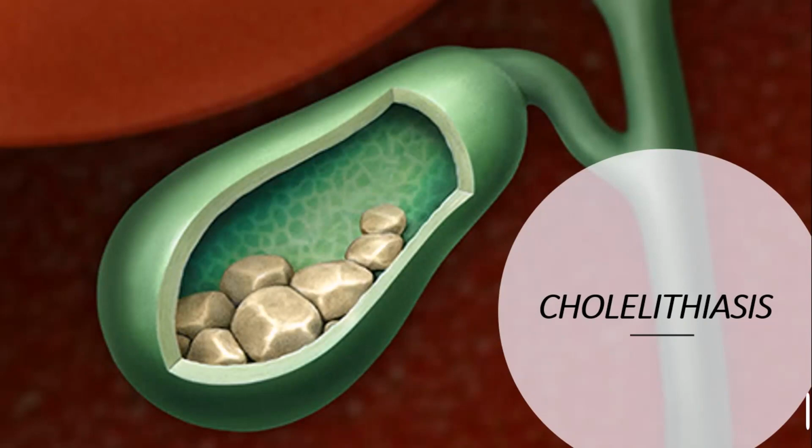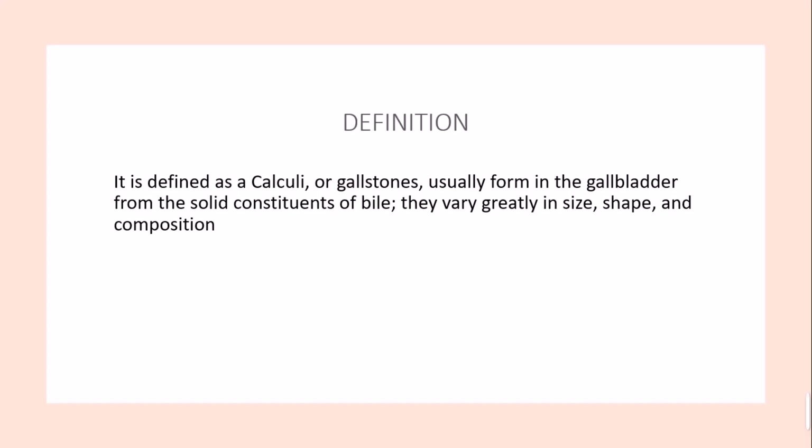So, the condition under gallbladder disease, and let's see the definition. It is defined as a calculi or a gallstone, usually formed in the gallbladder from the solid constituent of the bile. They vary greatly in size, shape, and composition. It means that cholelithiasis is a stone formation in your gallbladder, just like kidney stone formation in your kidney. The same way here, the stone forms in your gallbladder, and usually this consists of cholesterol or any other constituent of the bile. So whenever there is hypersaturation of any constituent of the bile, there will be a stone formation which is called cholelithiasis.